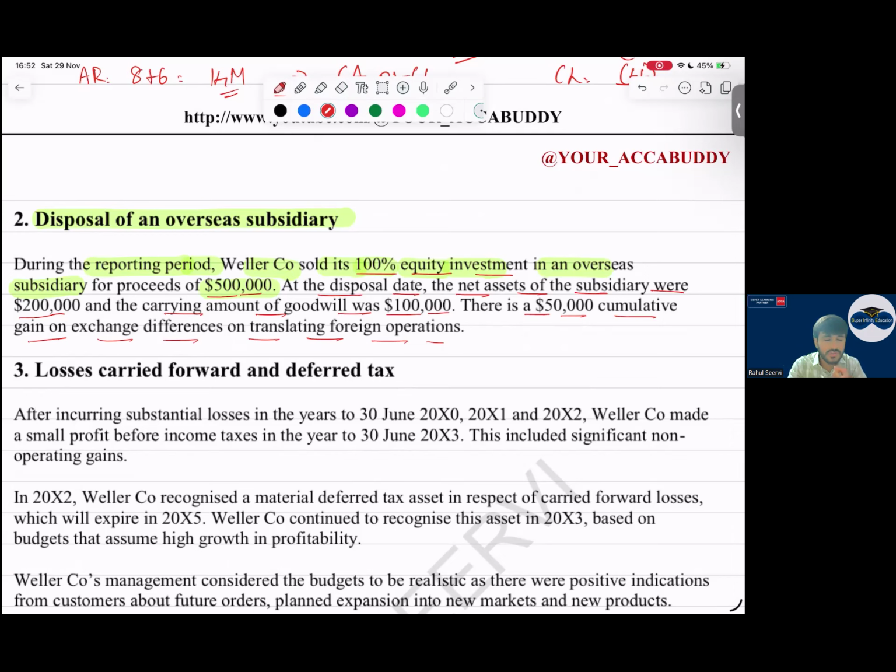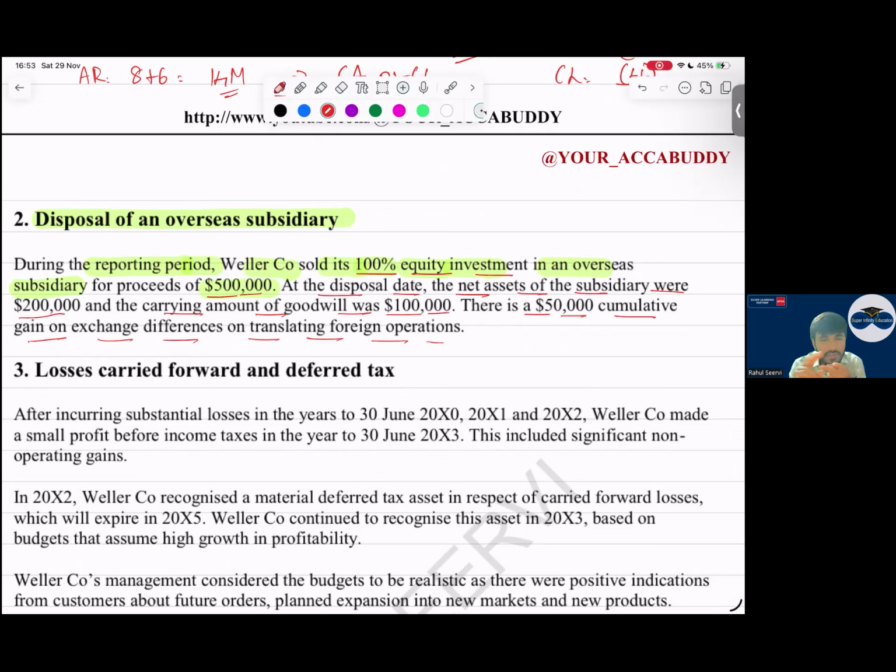So whenever control is lost, gain or loss comes into picture. This gain or loss is calculated as the difference between the sale proceeds minus the carrying amount of the net asset and minus goodwill. Gain or loss is recognized in operating category. Whenever we translate any overseas subsidiary, the exchange gain or loss arises from two things. Remember, two things. Exchange gain or loss will arise because of two reasons: one is net asset calculation and one is goodwill calculation.